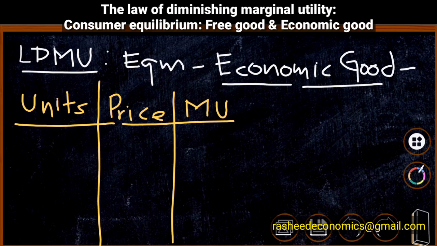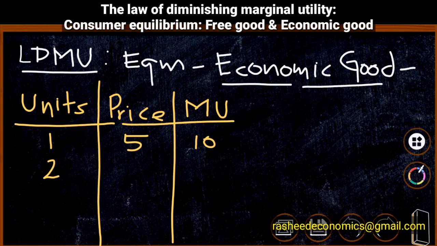Suppose the consumer is consuming the first unit of the commodity, and we have assumed that the price of the commodity is rupees 5 and the marginal utility received is 10. In this case, the consumer is receiving 10 units of utility and the price paid is only 5, and therefore the consumer has 5 units of utility more than the price. That is, the consumer is going to have a 5 unit surplus. Therefore the consumer will have a tendency to consume again, so he will move to the second unit.